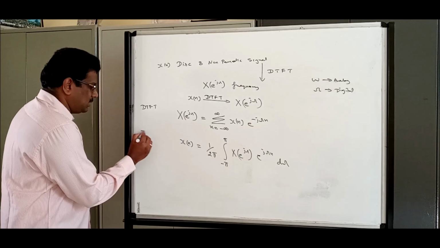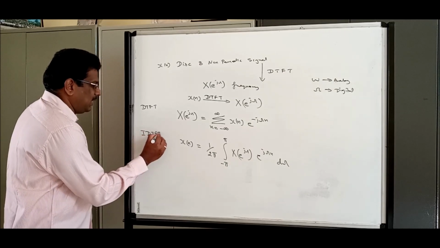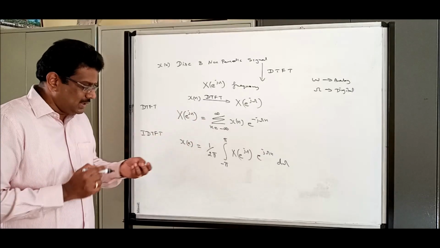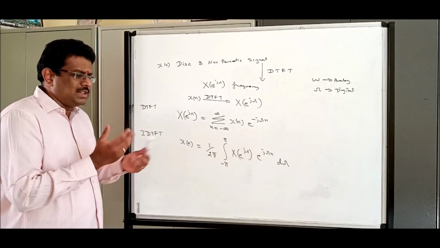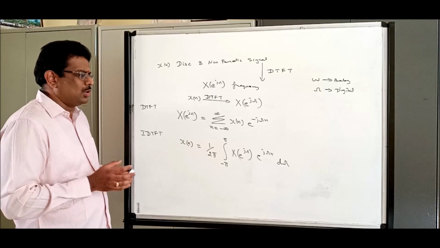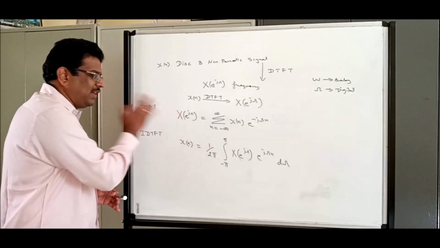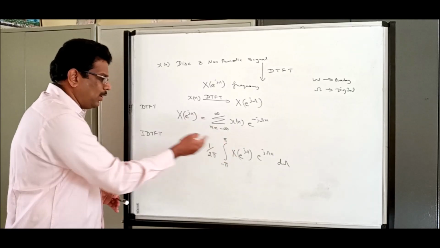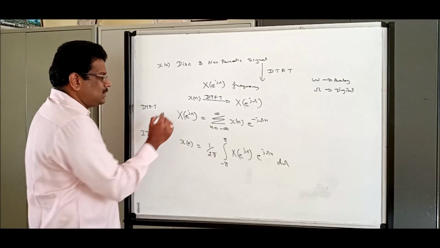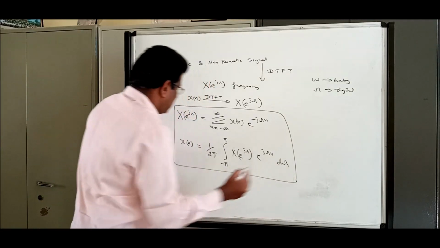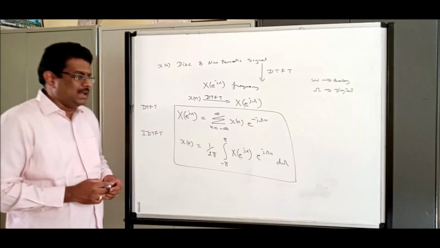This is nothing but the inverse DTFT. Please remember, even though the series is an infinite series, we won't talk about converging and diverging here, not like in your Z transform. It converts the time domain to the frequency domain and the frequency domain to the time domain. Please do remember these two formulas, which are DTFT and IDTFT.